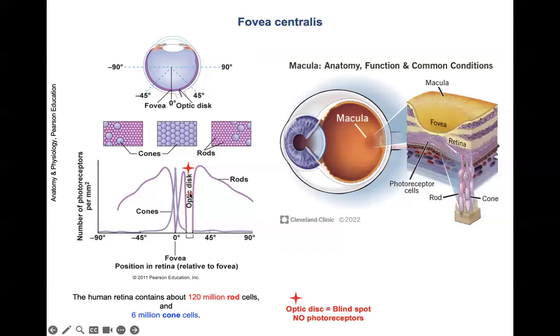We have here the so-called optic disc. Here, this is the blind spot. There are no photoreceptors here. This is the site where we have the optic nerve carrying away the signals, the action potentials from the ganglion cells. As we see here, the fovea centralis is a depression. This depression is in the center of the macula.